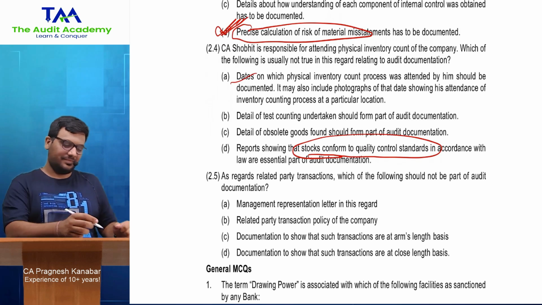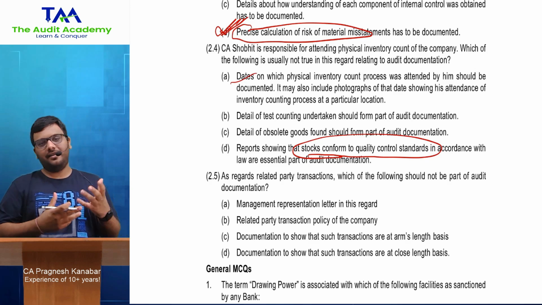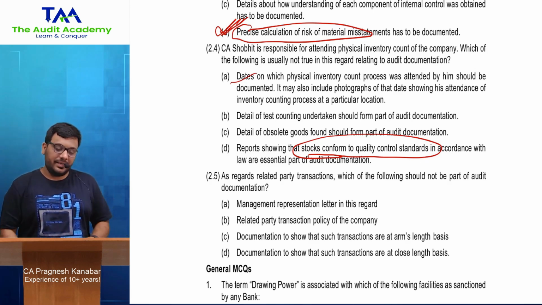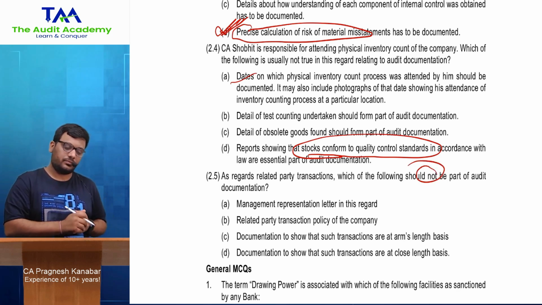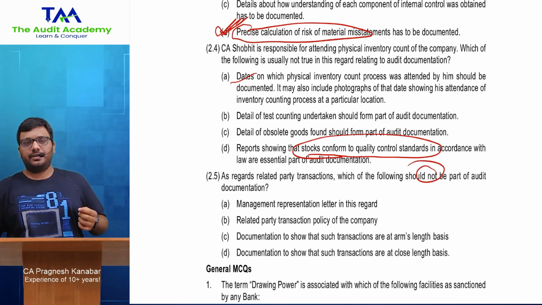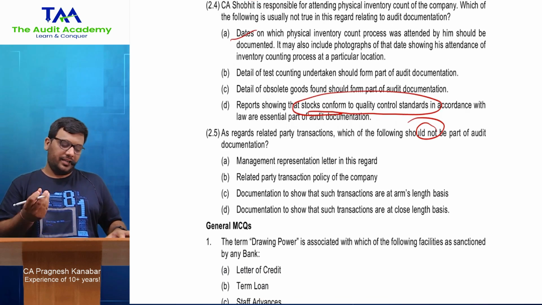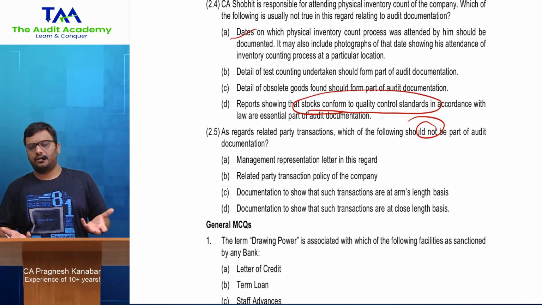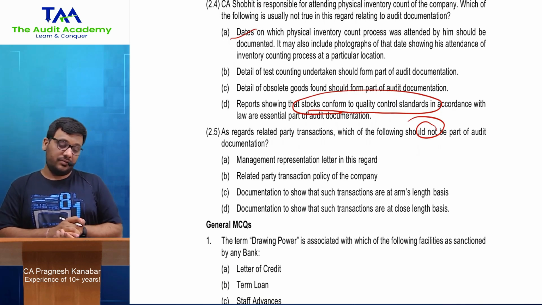All right. So look at this. I really love this RTP. I mean, this is pure common sense. As regards related party transactions, which of the following should not be a part of audit documentation? Management representation letter, you will take a written representation, so you will keep it in documentation. Related party transaction policy of the company, obviously you have to keep it. Only then will you understand what the related party transaction policy is.